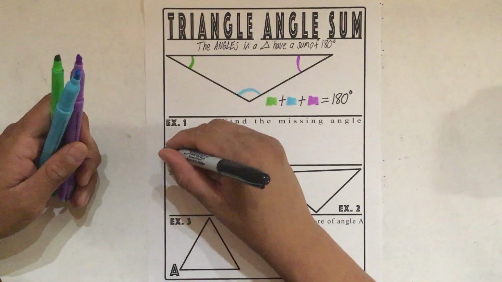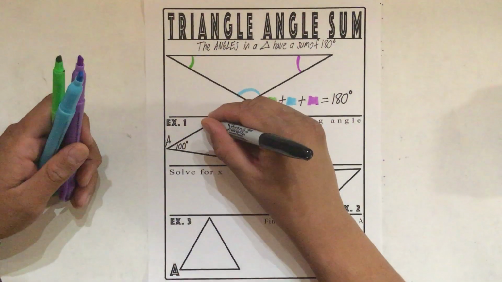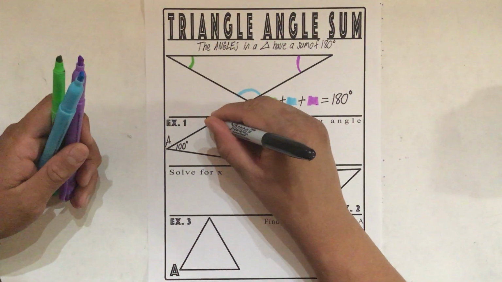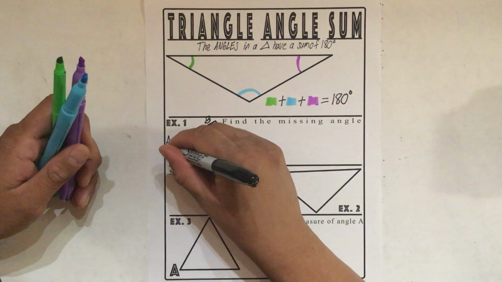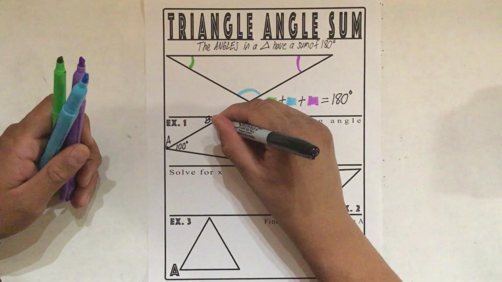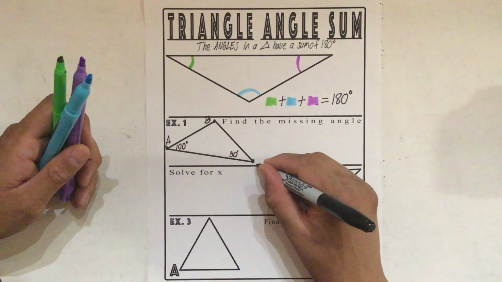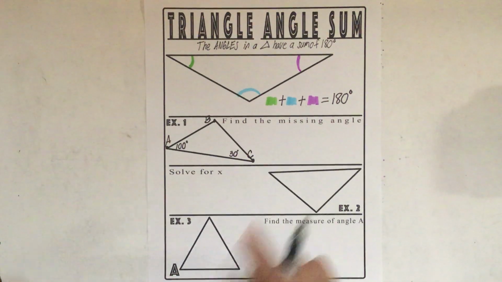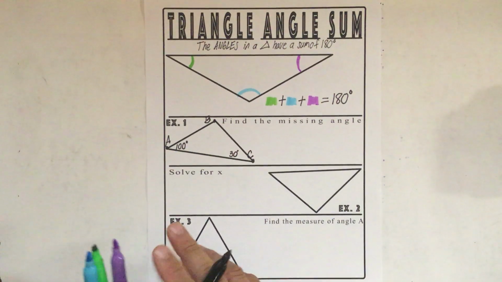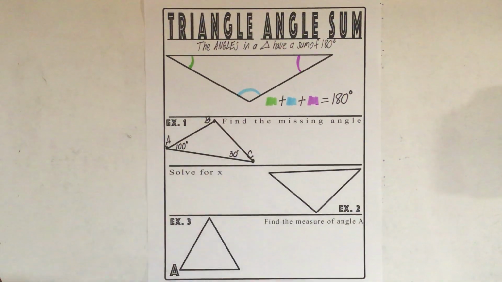Let's say this point is called A, this part of the triangle is called B, and this end is called C. What's missing is angle B.